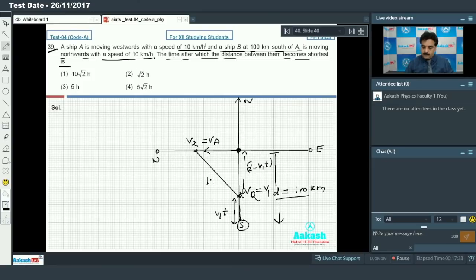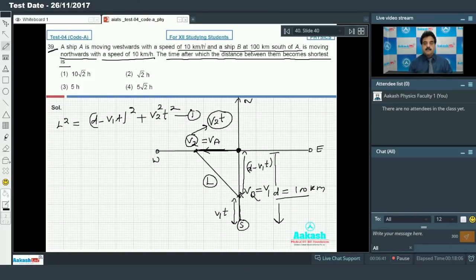So for the calculation of L, we will use the Pythagoras theorem. So L square is (d minus V1 into t) whole square, and second I need this distance, which can be calculated by V2 in the given time t. So this is the distance traveled by A. So we'll write (V2 into t) whole square, right? So this is my equation number 1.